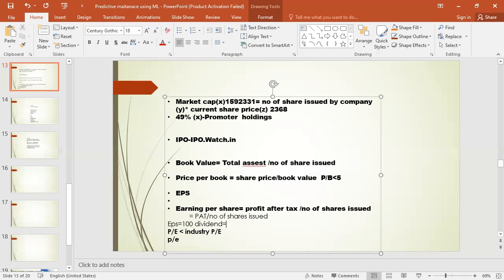Shareholders means you have invested in the company, bought the shares, and are holding them for 3 months, 2 months, 1 month, a year, or 10 years. They will give you dividends. Some companies give yearly, quarterly or half yearly. They announce when they are going to give the dividends, and how much has to be given to shareholders is decided by the board meetings of the company.